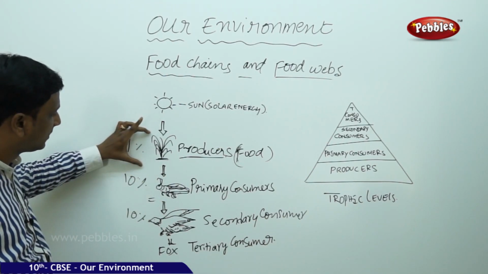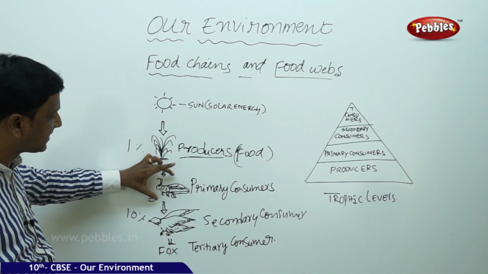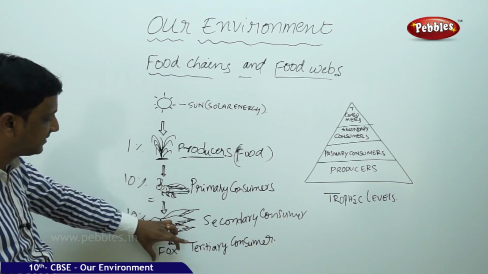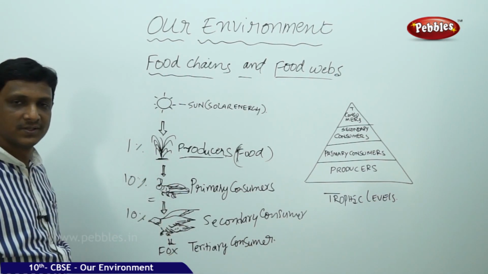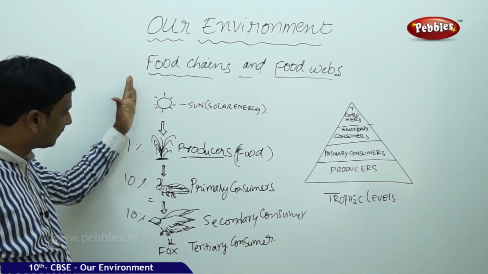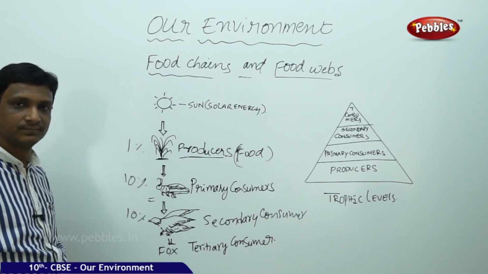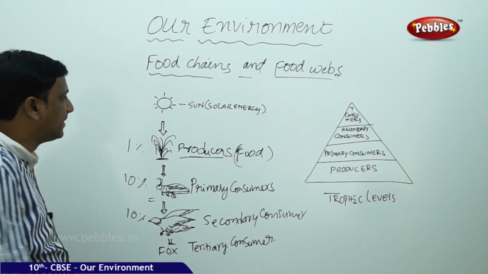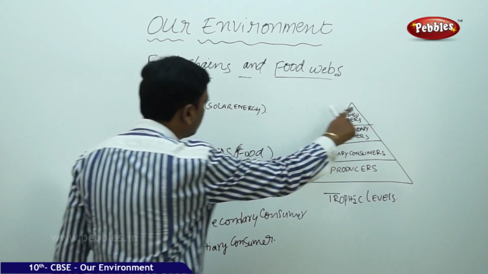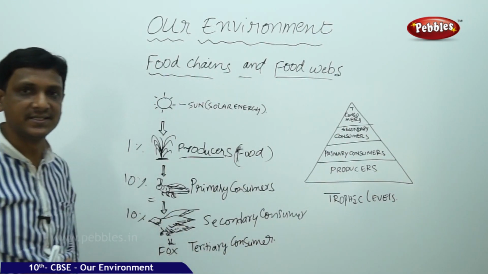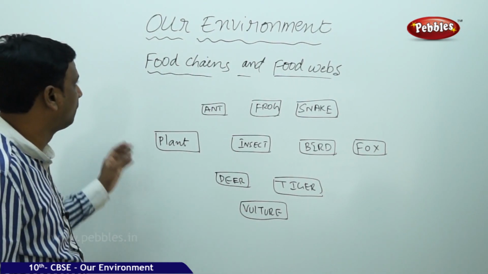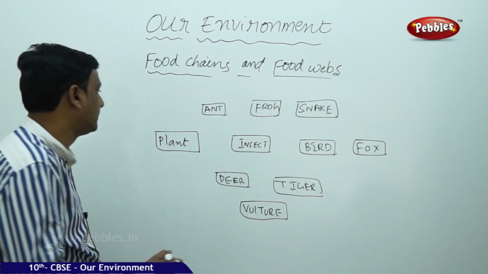See here, producer, a plant is being eaten by an insect, insect is being eaten by a bird, bird is being eaten by a fox. If you write all this, you can find like a chain. Of course, I have written it straight, but basically a food chain has to be written in the horizontal form. Let us write it and see. So let us see the food chains and food webs. So here is the food chain.